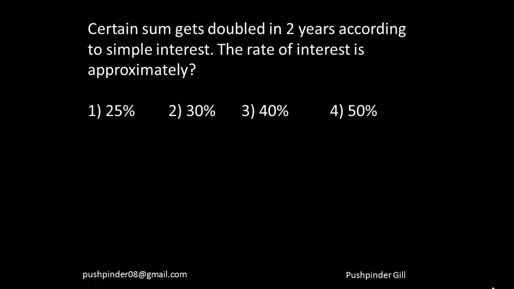Okay. A certain sum gets doubled in 2 years according to simple interest. The rate of interest is? So it gets doubled, so I know R into T is 100. If R into T is 100 and T is 2 years, that means R is 50%. You see how easily we are able to solve these questions now. You don't need any other formula. If money doubles, R into T is 100, and in 2 years that means the rate is 50%.